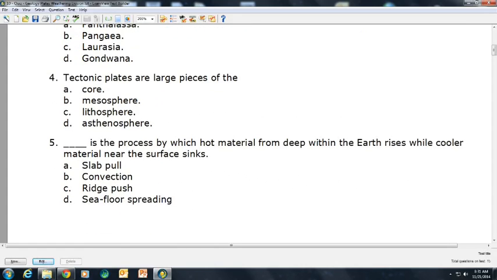Question 4. Tectonic plates are large pieces of the A. Core, B. Mesosphere, C. Lithosphere, D. Asthenosphere.